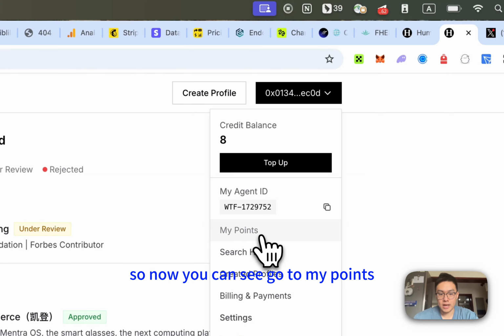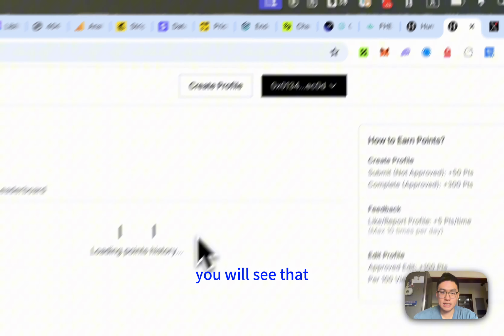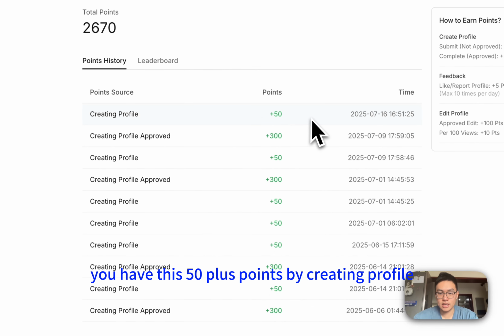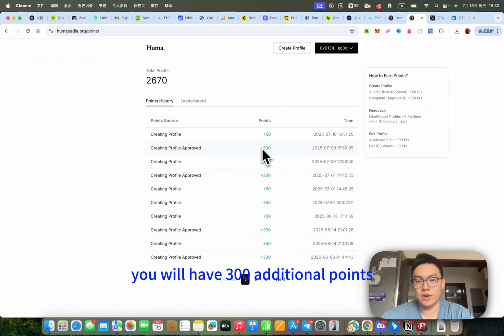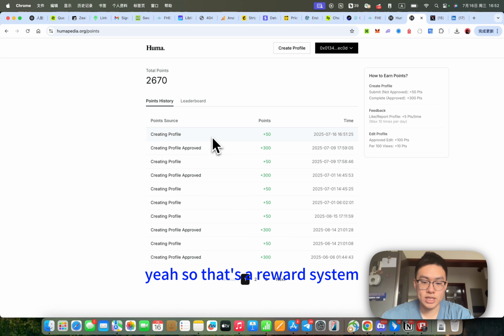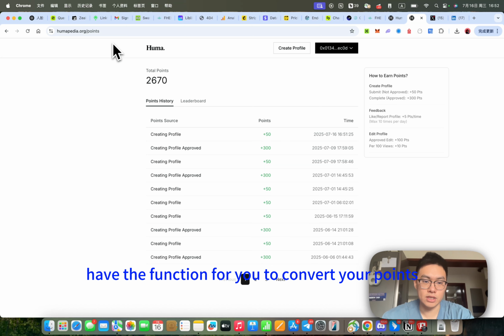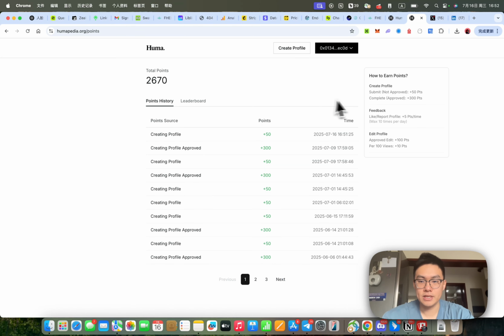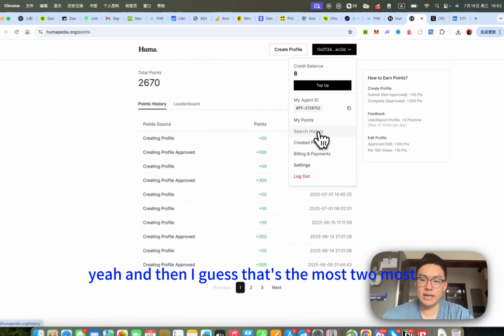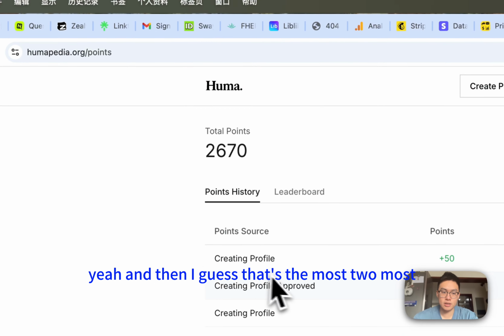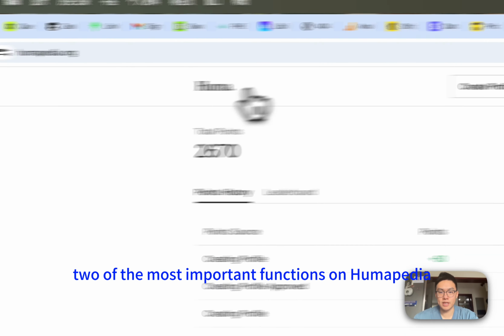Now go to my points. You will see that you have 50 points for creating a profile, and if your submitted profile gets approved, you will have 300 additional points. So that's the reward system. The reward system will later have a function for you to convert your points into Humapedia token. So this is huge for our database growth and for your token rewards. And I guess those are the two most important functions on Humapedia.